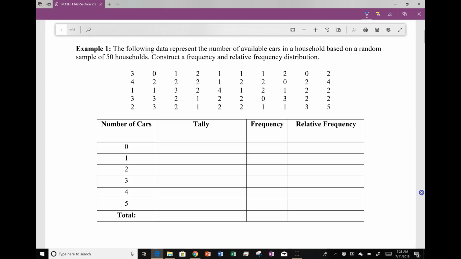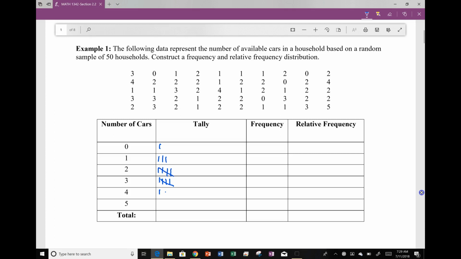When you receive a set of data and are trying to organize it, identify your possible values and then go through and count using these tally marks. For example, 3 is here, 4 here, 1, 3 again, 2, 0, 2, 1, 3, 3, 1, 2, 3, 2, and 2.